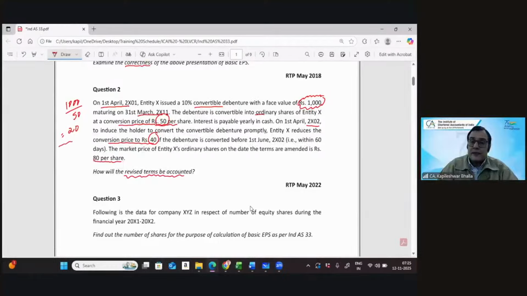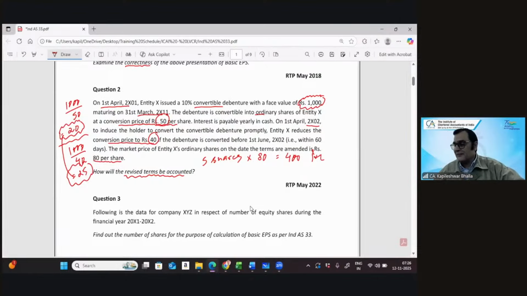Now, considering that you have changed the conversion price to 40 rupees per share, you're going to issue 25 shares. Earlier you were issuing 20 shares, now you're going to issue 25 shares. So there are an extra 5 shares being issued, and the market price of the share is 80. So we are going to charge 400 to the profit and loss account. As simple as that.